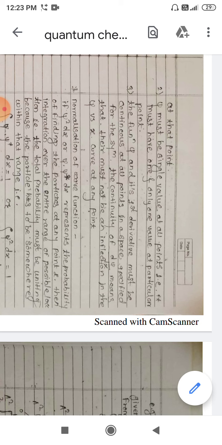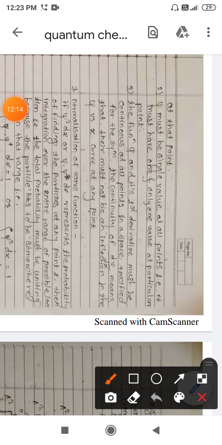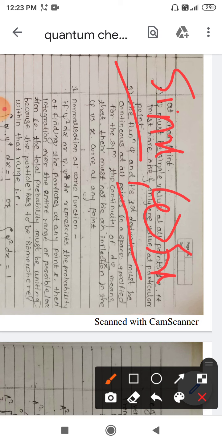So you might be asked various functions in the exam. Certain trigonometric functions are given. Mostly these trigonometric functions, sine and cos, are continuous in nature, also single valued and finite. If the limit is given, then it will be finite in nature. So we can say that these are acceptable wave functions, sine and cos, but not in the case of tan. And you should know the nature of tan x.